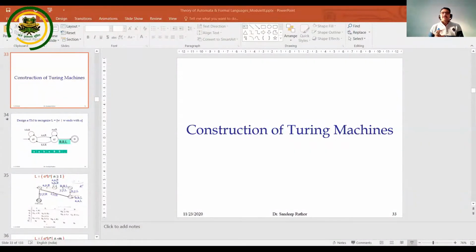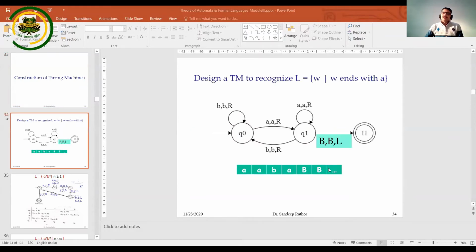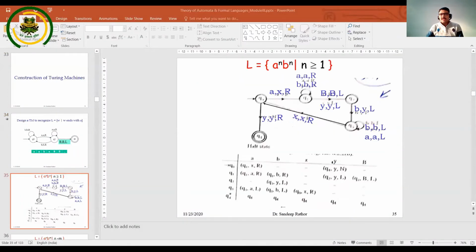In the previous lecture, we learned how to write the execution of a Turing machine. We have to write the execution in the form of read, write, as well as the movement of the head. So we have completed the Turing machine construction for L equals W, where W ends with A, as well as L equals a^n b^n, where n is greater than or equal to 1.